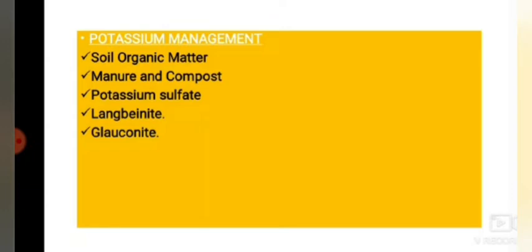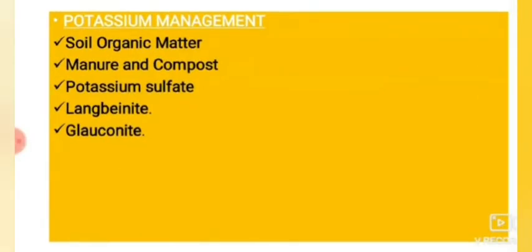The potassium in the soil solution and the exchangeable potassium held on the soil colloids are readily available for plant uptake. As the exchangeable potassium is depleted, it can be replenished by the reserves of non-exchangeable potassium, but this is a slow process that is generally not rapid enough to satisfy crop requirements. Next, the organic sources of potassium: soil organic matter, manure and compost, potassium sulfate, lignite and gluconate. These are the sources which help to increase the potassium in the soil.